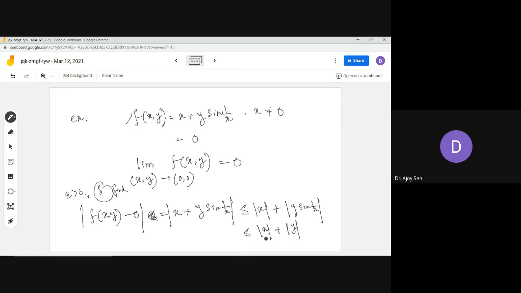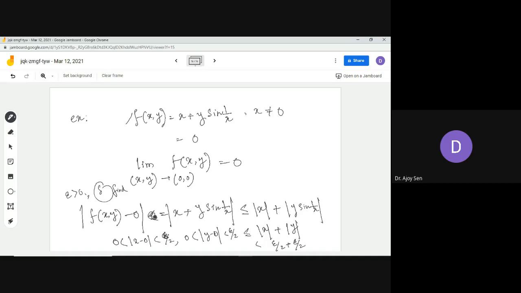So whenever mod x, that is x minus 0, lies within epsilon by 2, and y minus 0 also lies within epsilon by 2, this thing will become less than epsilon by 2 plus epsilon by 2, that means epsilon.